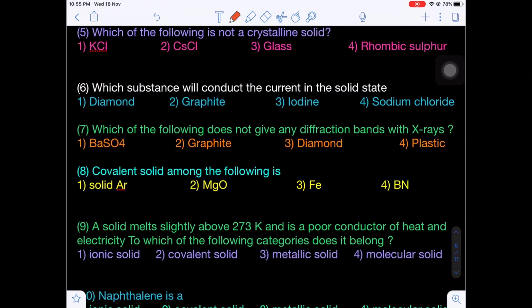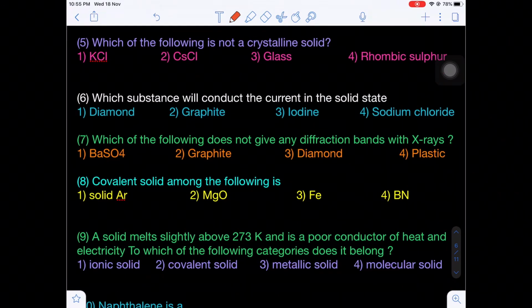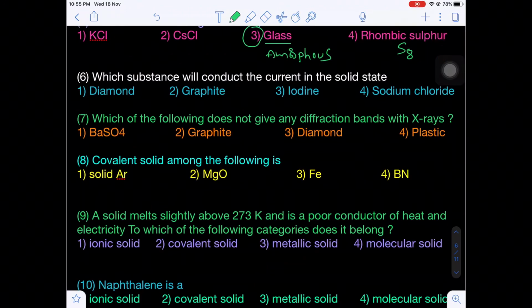Now question number 5: which of the following is not a crystalline solid? KCl and cesium chloride are ionic crystals, and rhombic sulfur is a molecular crystalline solid, whereas glass is amorphous. So the answer will be glass.